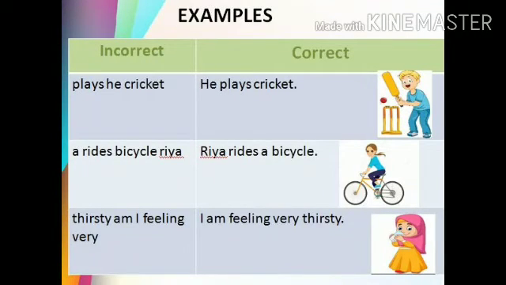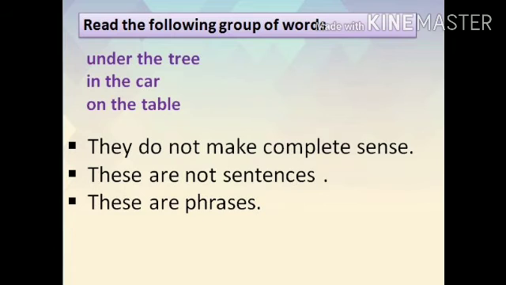Now let's see some examples. Plays he cricket. This is incorrect. So what is the correct one? He plays cricket. Yes. A rides bicycle, Ria. It is incorrect. Ria rides a bicycle is correct. Thirsty am I feeling very. It is a wrong group of words and has no sense. What is the correct one? I am feeling very thirsty. I hope that all of you got it.